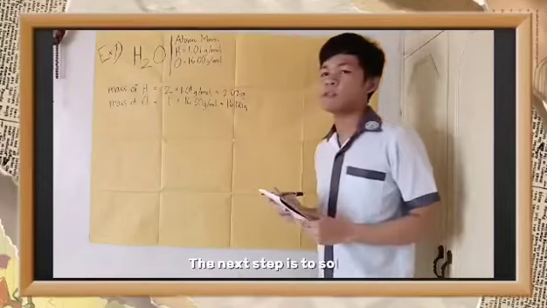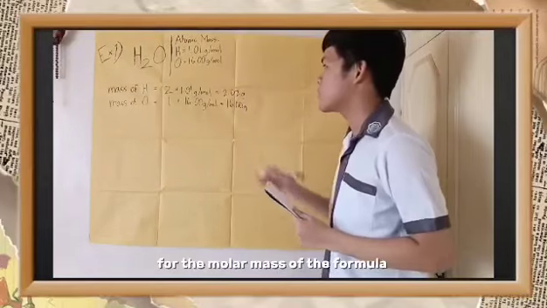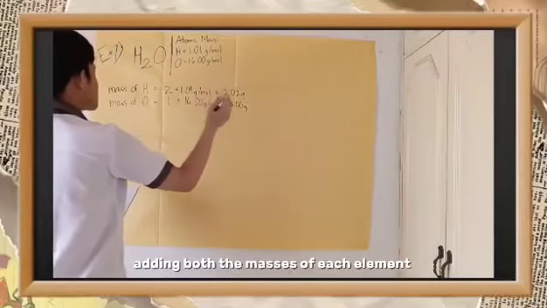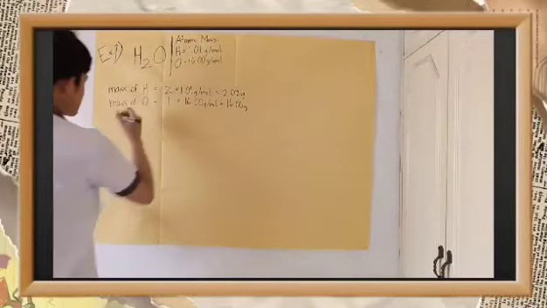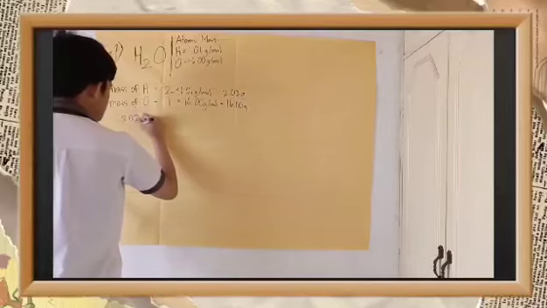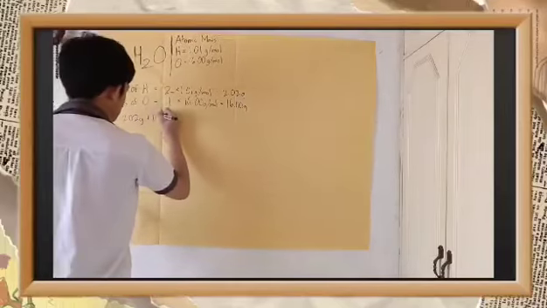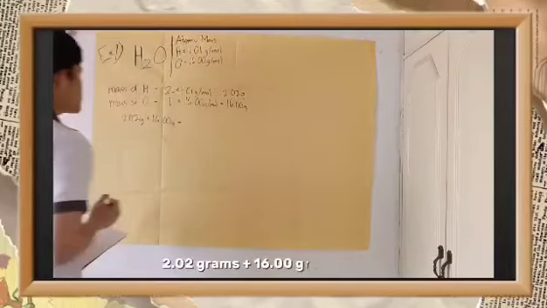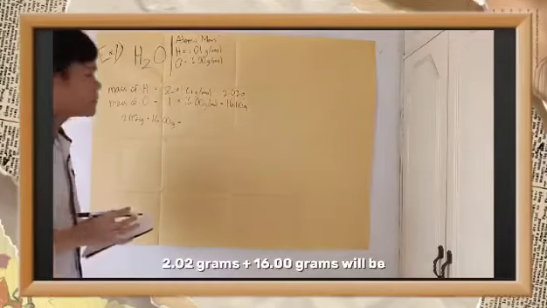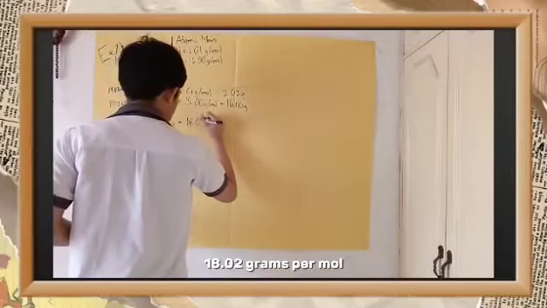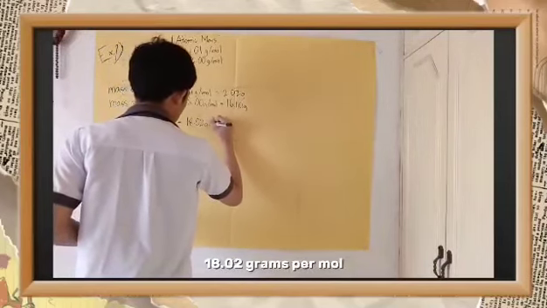Now, the next step is to solve for the molar mass of the formula. We can solve this by adding the masses of each element. So it will be 2.02 grams plus 16 grams. 2.02 grams plus 16 grams will be 18.02 grams per mole.